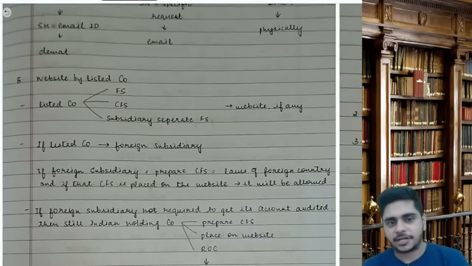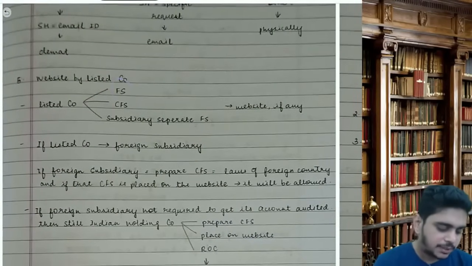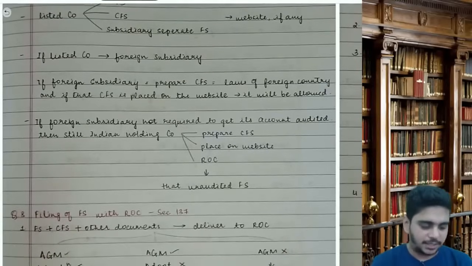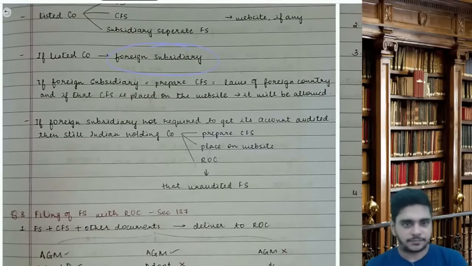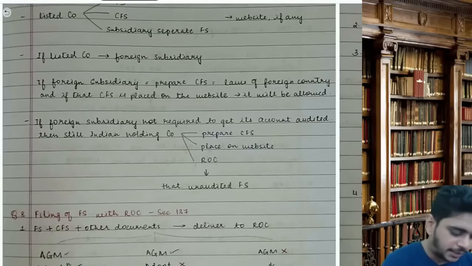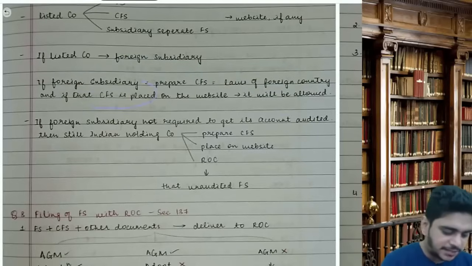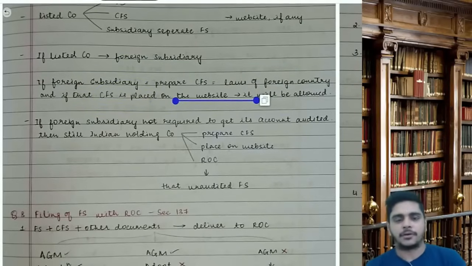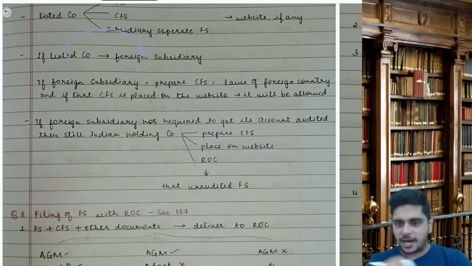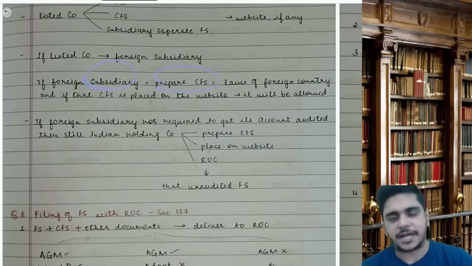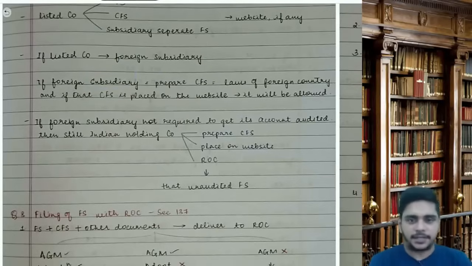Then, website by listed company. In case of a listed company, the FS including CFS and the subsidiary separate FS should be uploaded on the website, if any. If our company has a foreign subsidiary, and that foreign subsidiary has prepared the CFS as per the laws of the foreign country, and if that CFS is placed on the website, it will be allowed. You are not giving separate FS, you are just uploading the CFS, it is allowed.